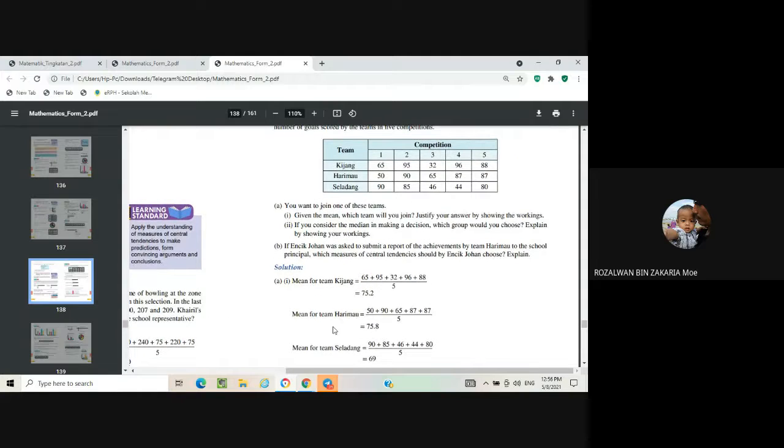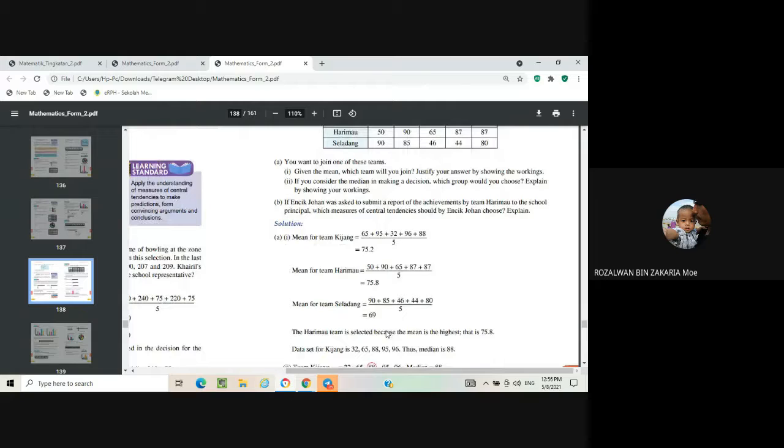The mean for the team Harimau is equal to 50 plus 90 plus 65 plus 87 plus 87, then divide by 5, equal to 75.8. The mean for the team Seladang is equal to 90 plus 85 plus 46 plus 44 plus 80, then divide by 5, equal to 69.